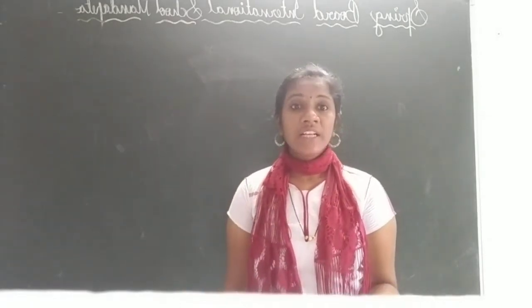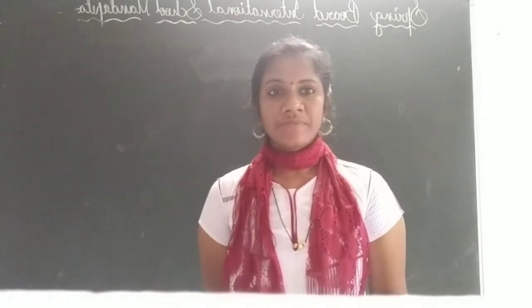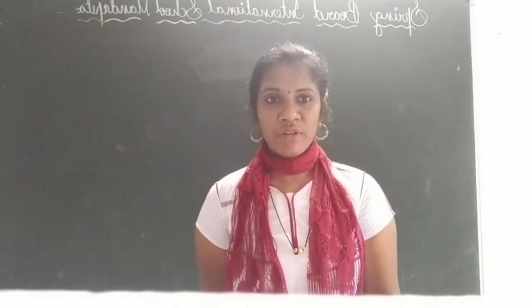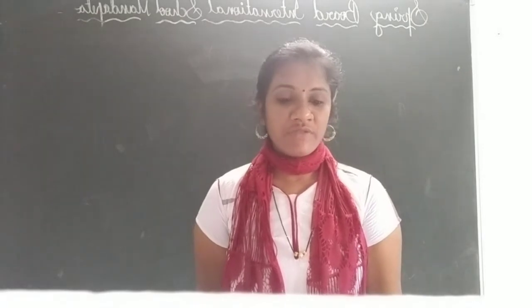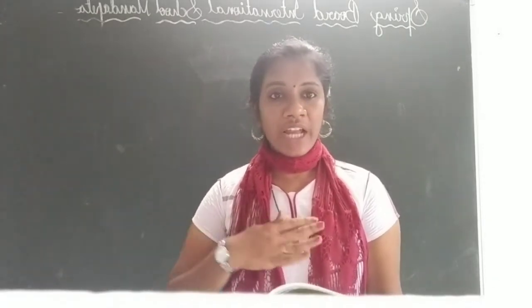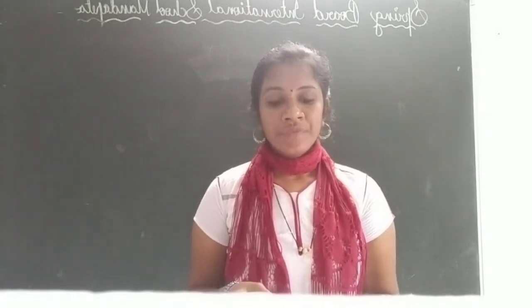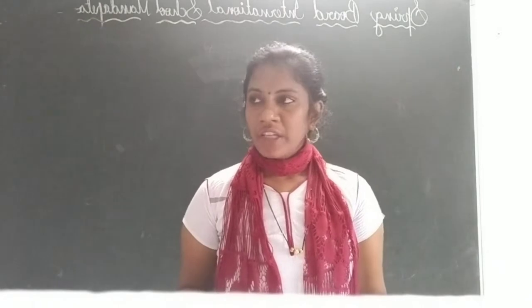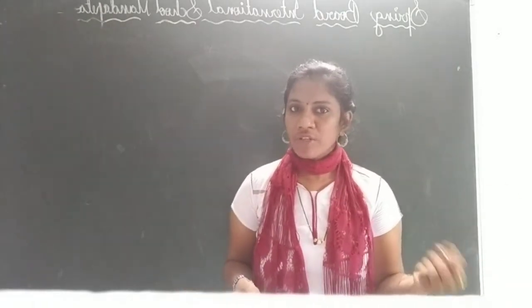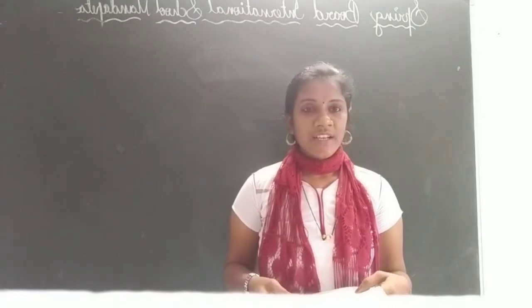And next one, nutrients. What about nutrients? You already know, different types of nutrients we are observing. Things in food that are important for our growth and health and the proper working of organs in our body. If we are doing any work, what do we need? We need nutrients.